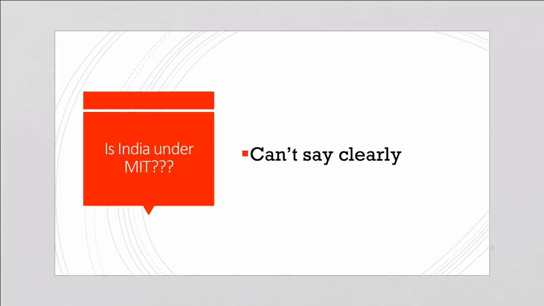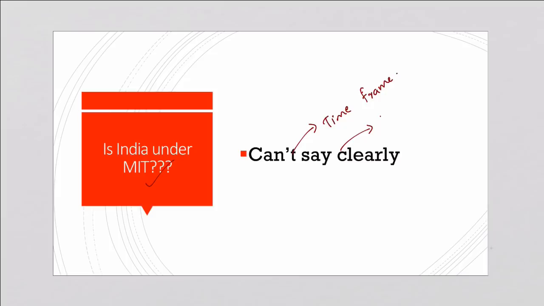Now let us come to India's middle income trap. Can you say that India is a middle income trap country? You cannot clearly say that. This is because, first of all, the middle income trap cannot be defined without referring to a time frame. That is the first reason. Second, we have seen that the basis for measuring a country's per capita income to calculate whether the country is in a middle income trap is market exchange rates.